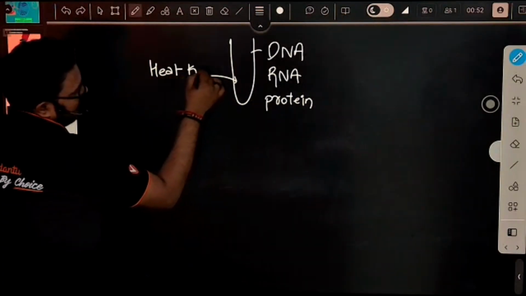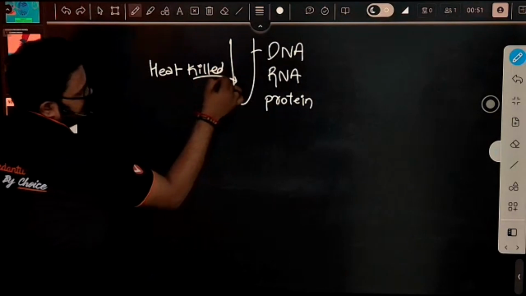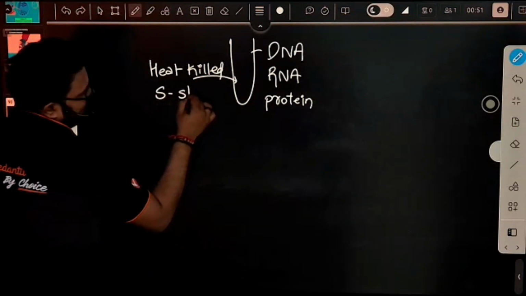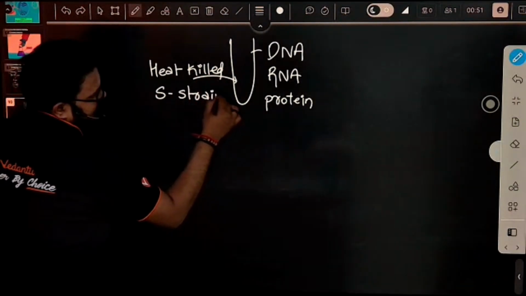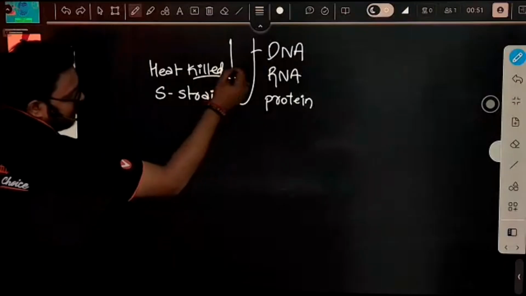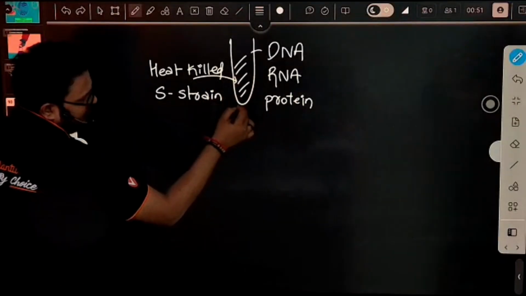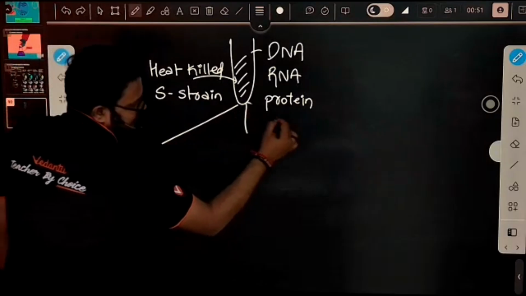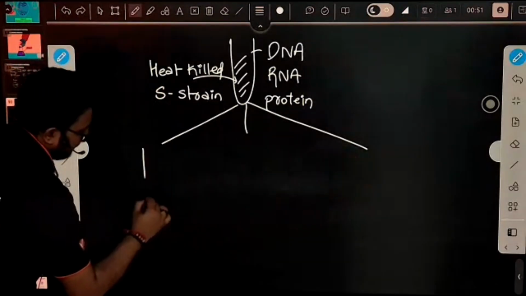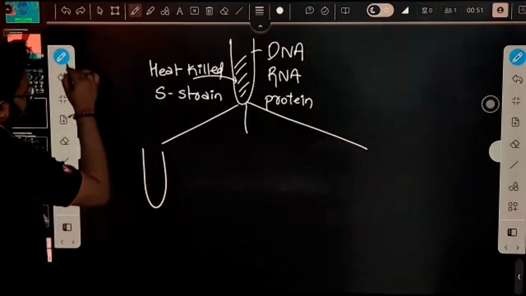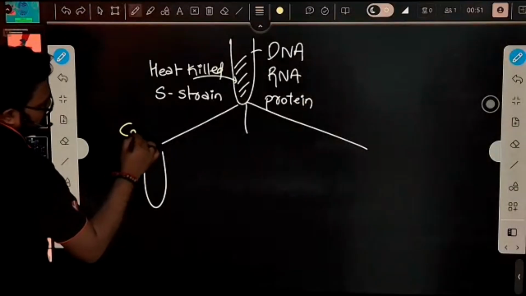Heat killed S strain. Now this culture, whatever it is in the test tube, we divide it into three parts. This is the first test tube. We can say condition 1 or case 1.